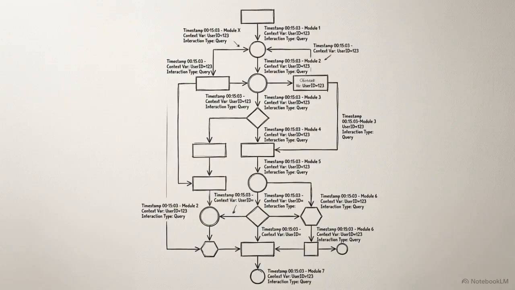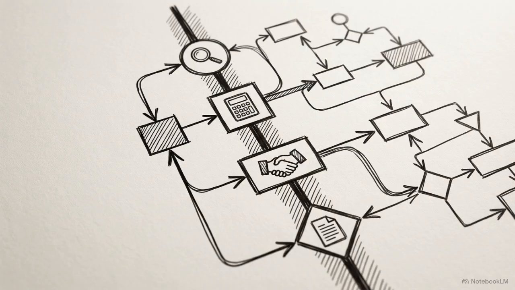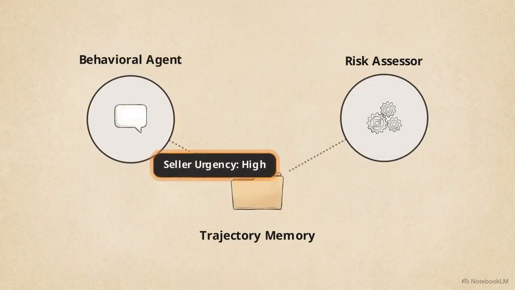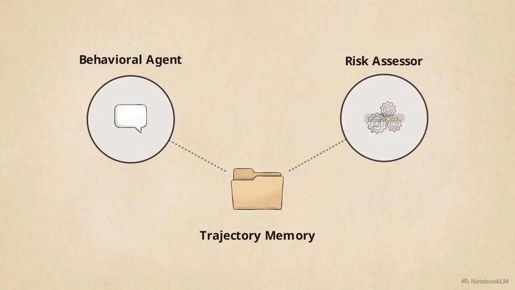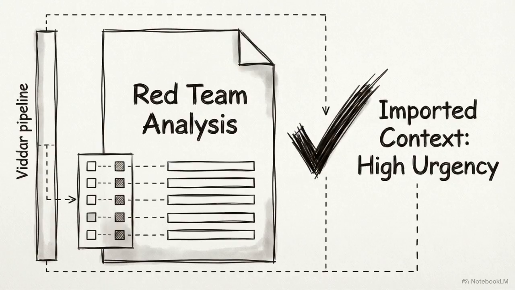The second architectural pillar is trajectory memory. This is a persistent database log recording every single action an agent takes on a specific deal. Trajectory memory allows downstream specialized agents, like risk assessors, to read the upstream findings of behavioral agents. If the system already mapped the seller's urgency, the risk agent incorporates that data without performing redundant work.